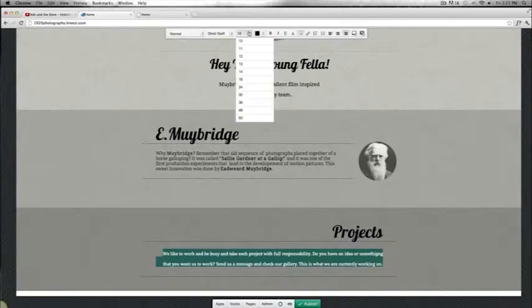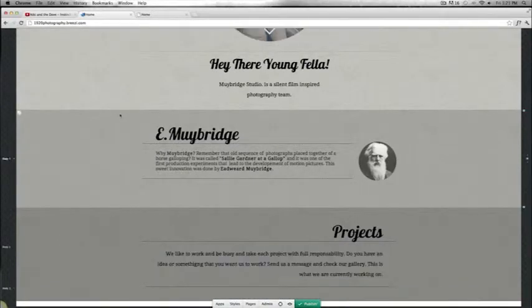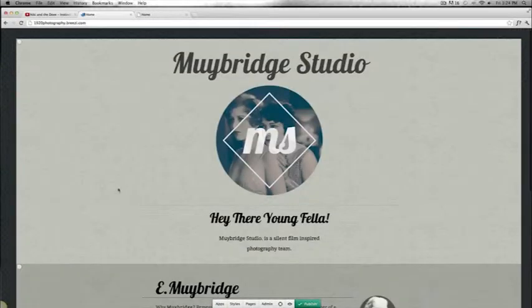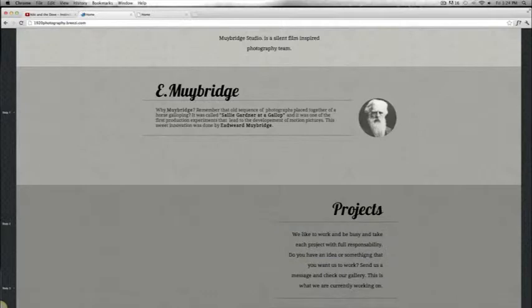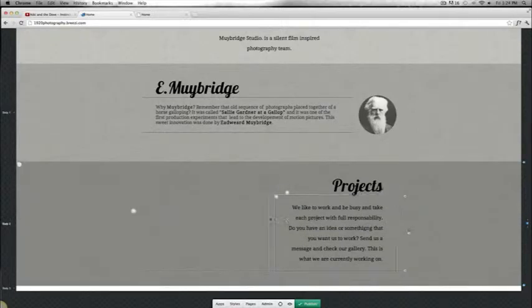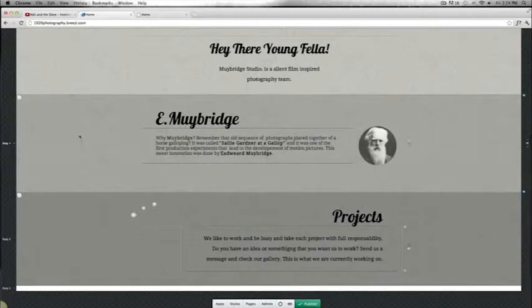And the font is gonna be size 18. I'm also gonna split this column. And I'm gonna relocate this to this side. We're almost done. Okay, there we go. Now we have projects and we have more page.